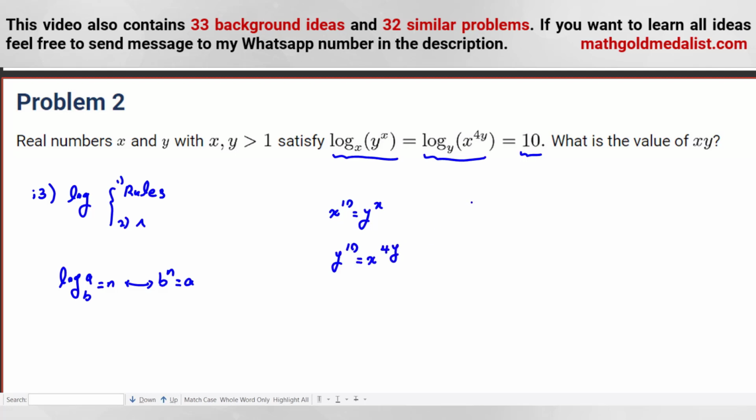Now here, we want to find the value of xy. So if we calculate, you can see y to the x will be x to the something, then x to the y we know is y to the something. So we can say y to the xy is what? We can write it as y to the x to the y to the x is what? x to the 10.